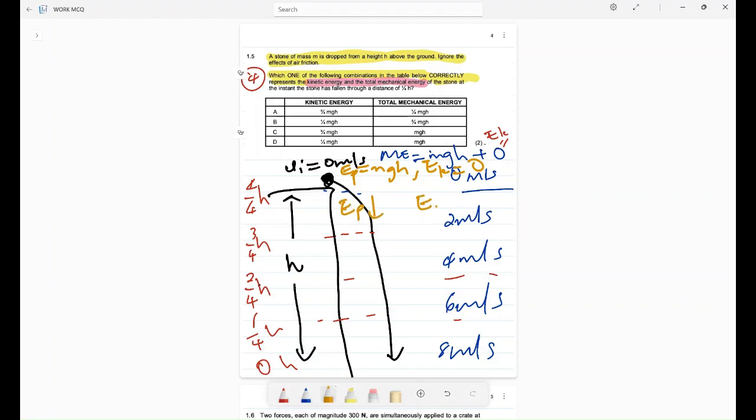But what happens to my EK? It is increasing. So it means, since our system is conserved here, some of the energy lost by the potential energy, and this is very important, please, is transferred to the kinetic energy. As it loses further energy,